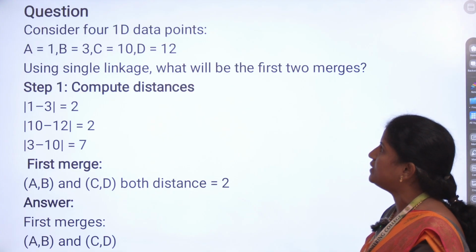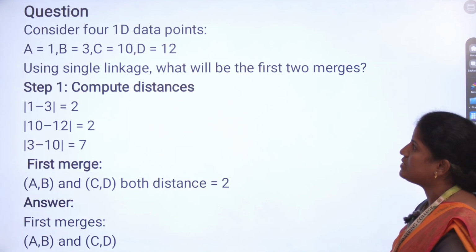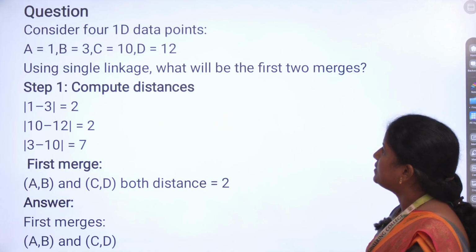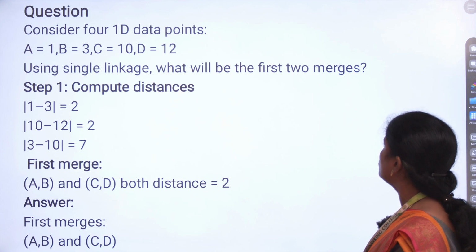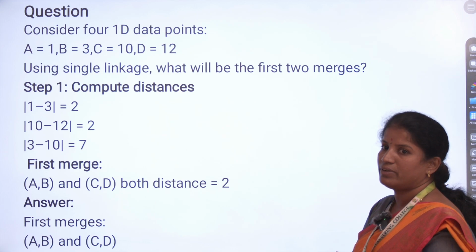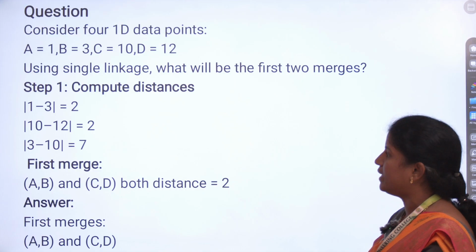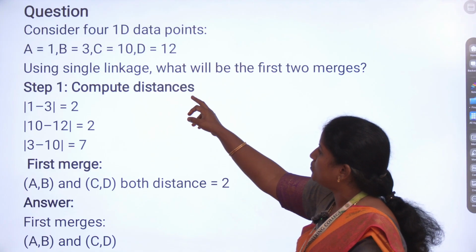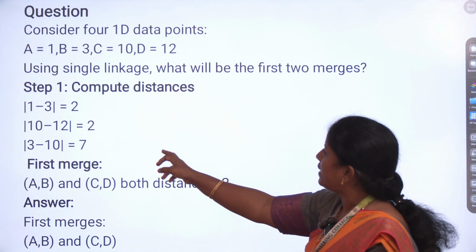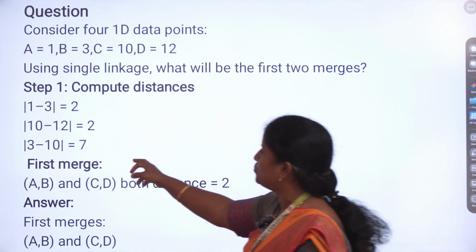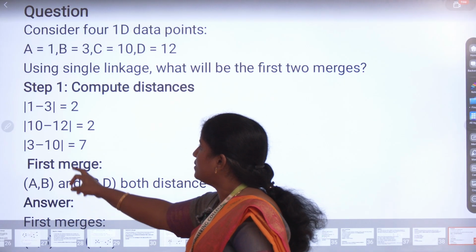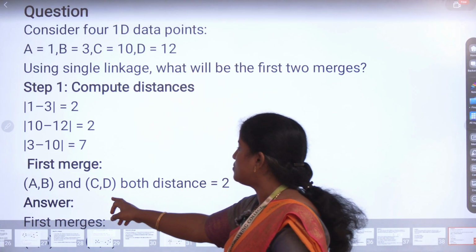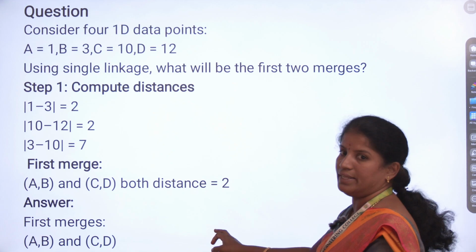Next question: consider the same 1D data points as before, A equal to 1, B equal to 3, C equal to 10, D equal to 12. Using single linkage, what will be the first two merges? First two merges means we have to find the minimum distances between the data points. Compute the distances: 1 to 3, then 10 to 12, then 3 to 10. That is A to B, C to D, then B to C, which gives 2, 2 and 7. Here 2 is the minimum value. So we join A, B and C, D, as both distances are 2. The answer is the first two merges are A, B and C, D.